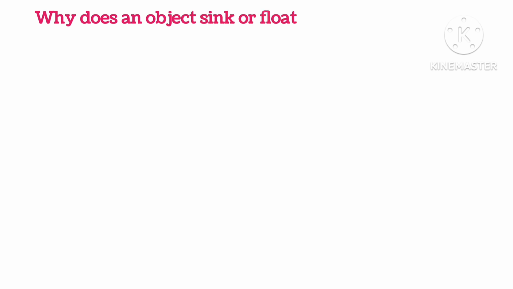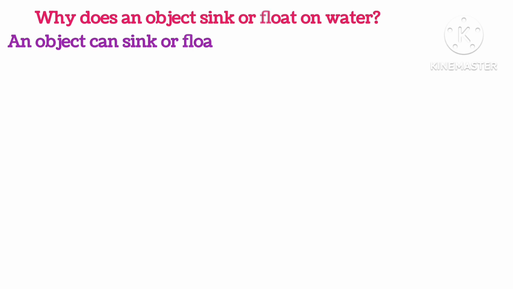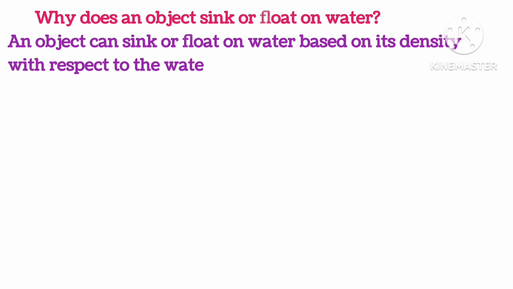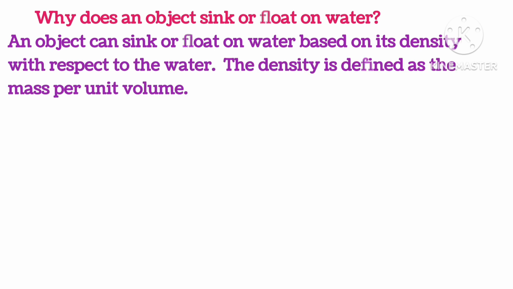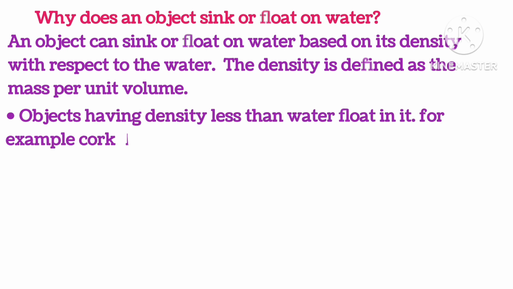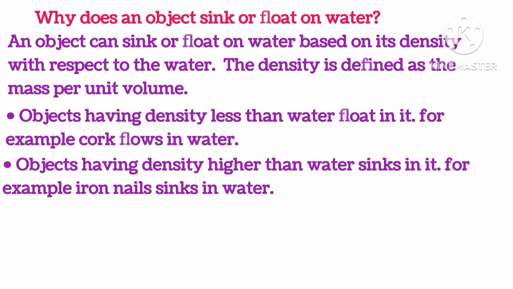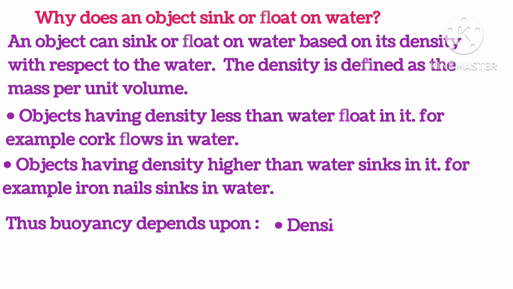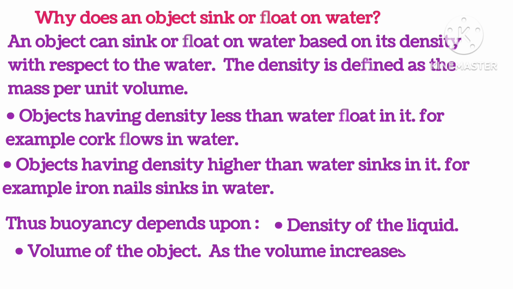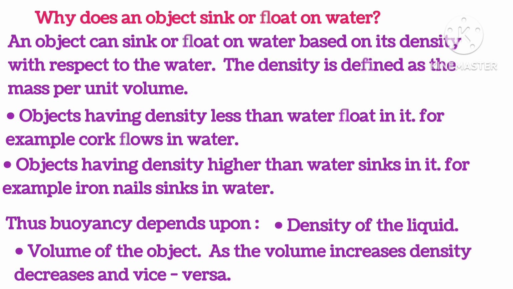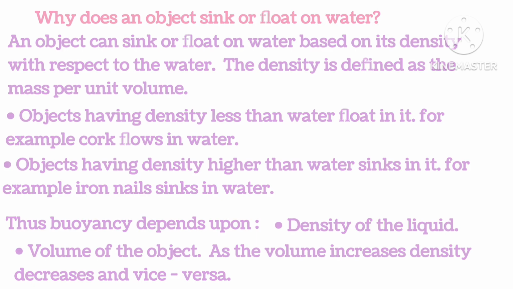Why does an object sink or float on water? An object can sink or float on water based on its density with respect to the water. The density is defined as mass per unit volume. Objects having density less than water float in it, like cork floats in water. And objects having density more than water sink in it. For example, an iron nail sinks in the water. Thus, buoyancy depends upon the density of the liquid and the volume of the object. As the volume increases, density decreases and vice versa.